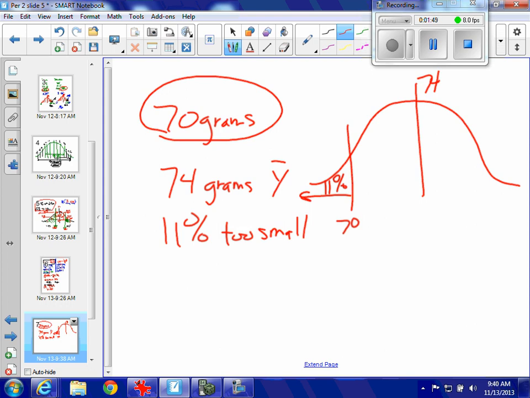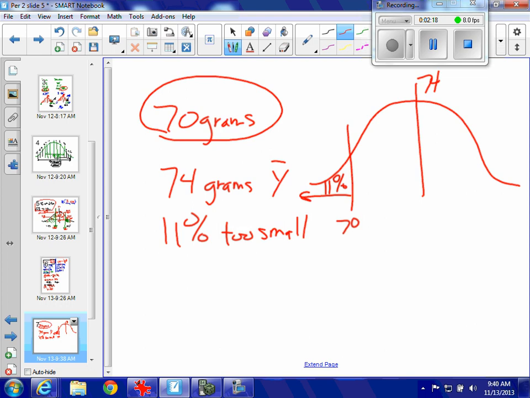Why that location? Because 74 is right there. Well, I know that 74 is my mean, and I know that 70 is less than 74. I'm not even drawing in my standard deviations yet. I might not even have to in this problem, because I know that 11% of the tomatoes are too small, and for a tomato to be too small, the problem is telling me 70 grams. Are we okay with that?